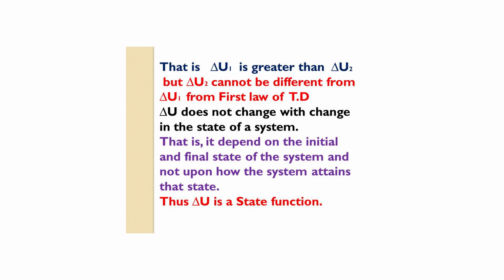But delta U2 cannot be different from delta U1 according to the first law of thermodynamics. That is, delta U does not change with the change of path. It depends upon the initial and final state of the system and not upon how the system attained the state. Thus, internal energy U is a state function.